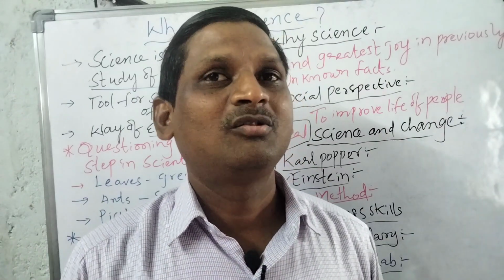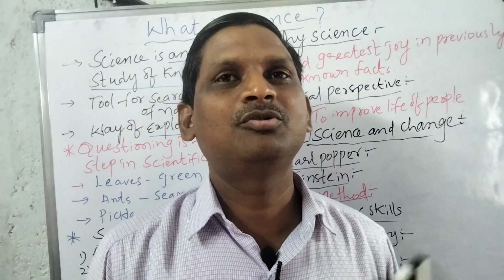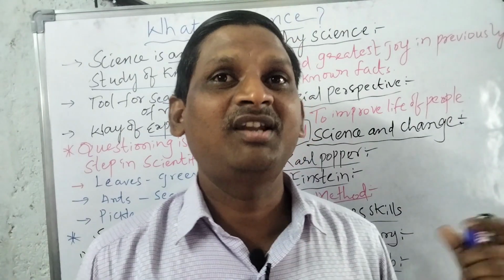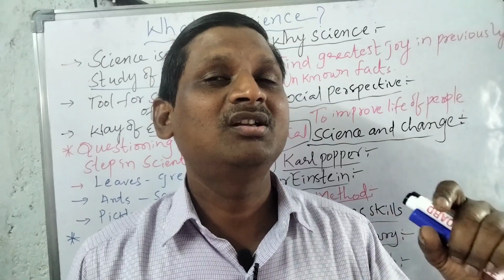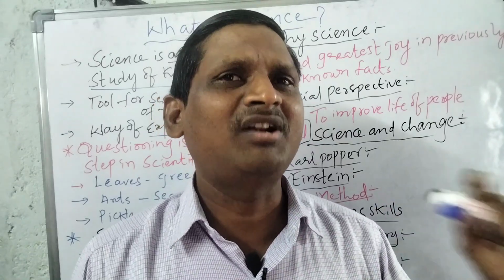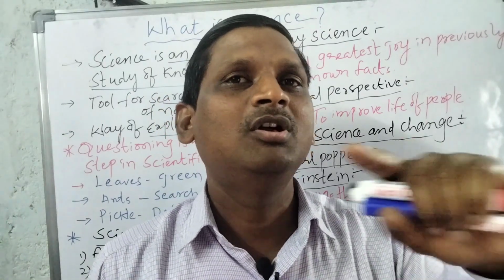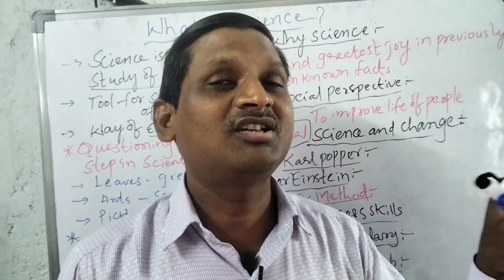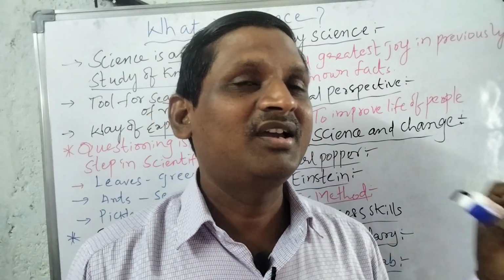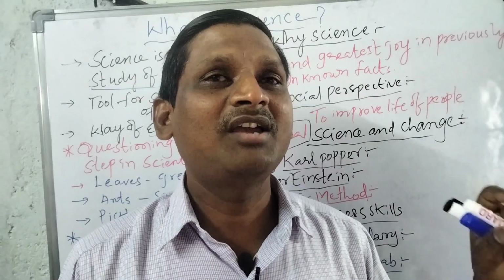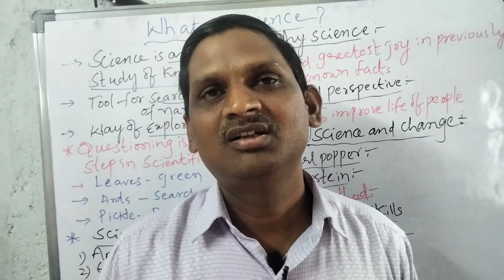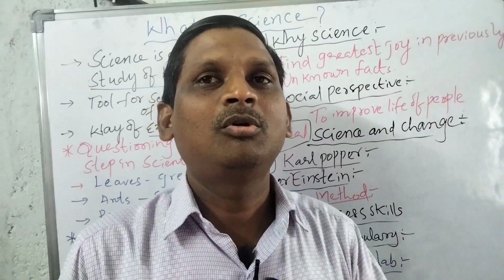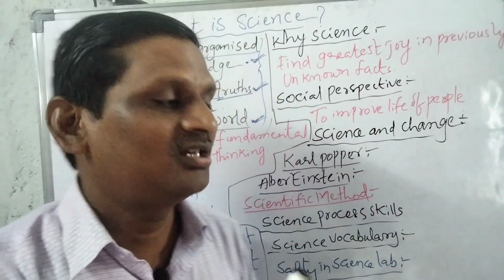So questioning is important. In science, questioning is very, very important. The primary key, the fundamental key in science, is questioning. So we should underline it with red letters. In science, the primary thing is questioning. Then only we can find out the answer.